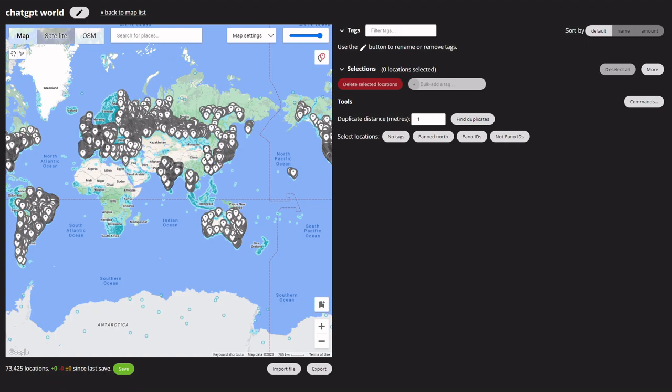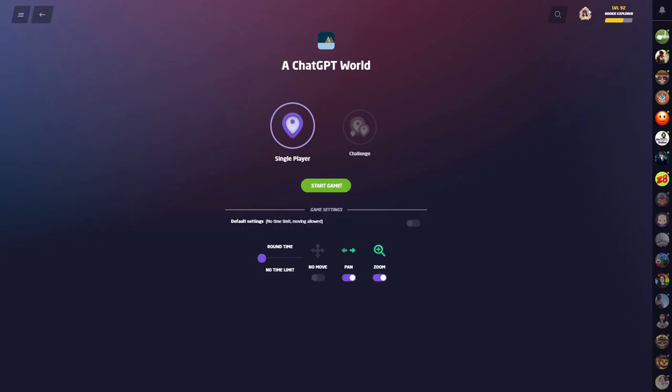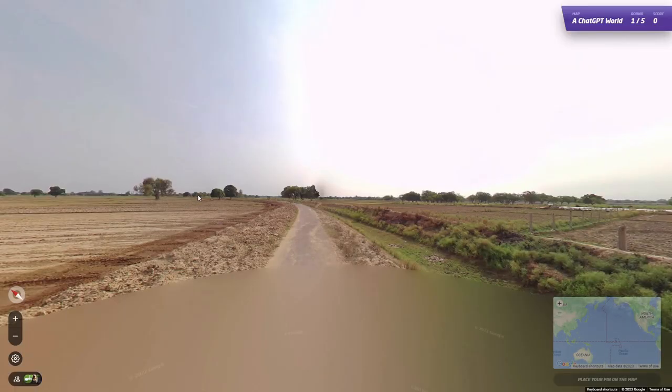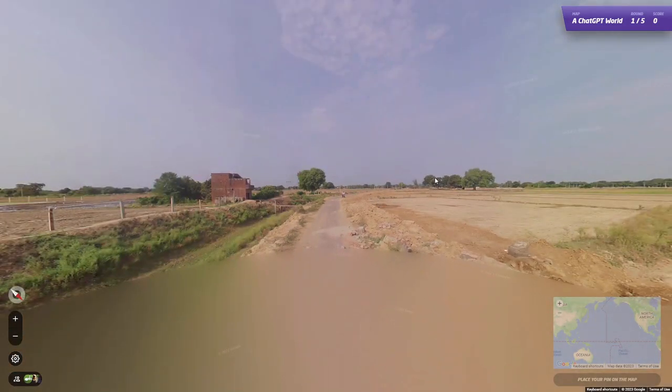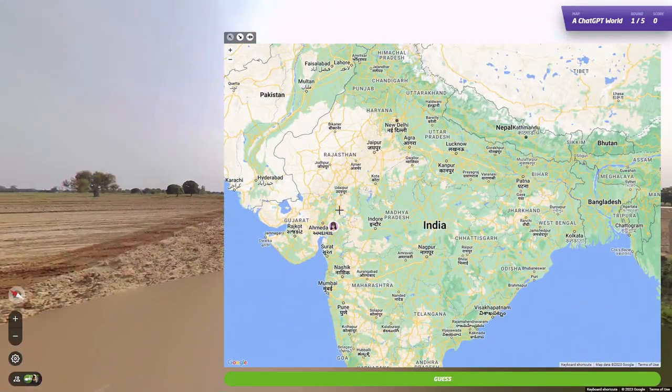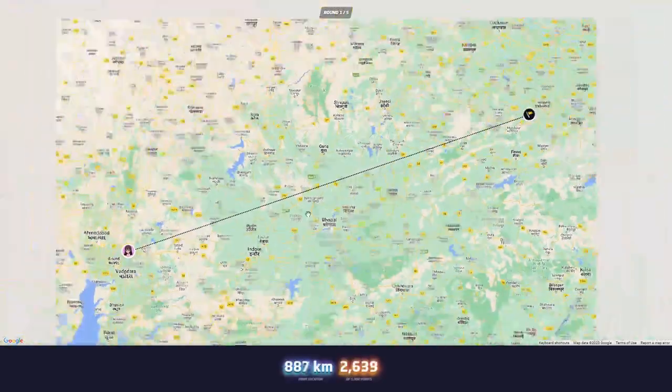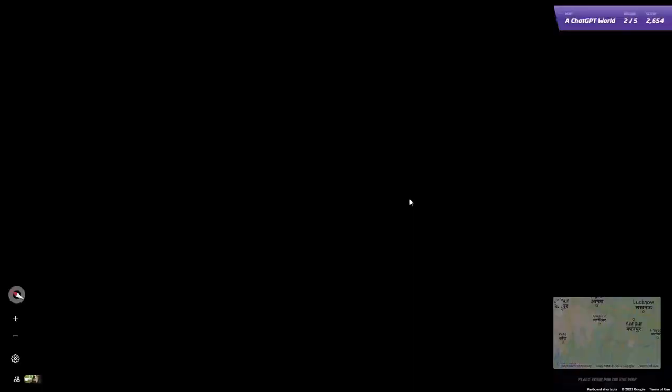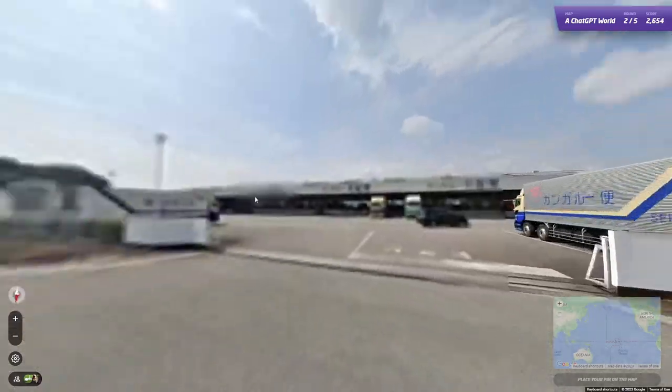Let's see how it does. Okay, first I will play my own game. It's probably going to be bad, considering that I don't know the USA or India. This is, I think, probably northern-ish. There's not many locations in the north, so I'm going to guess Gujarat. It was northern. Yeah. Okay, Japan.